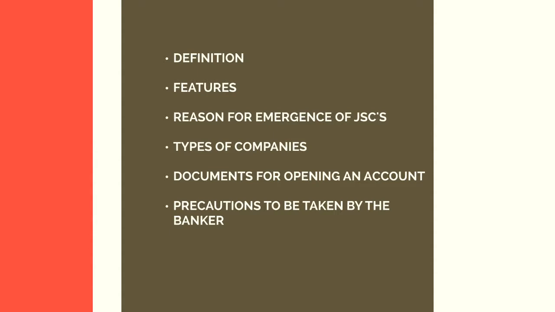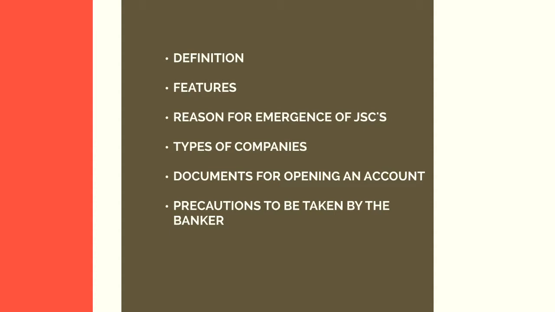This is applicable majorly for public companies, the certificate of commencement of business, and also a certified copy of the resolution of board of directors is required, which signifies that the bank has been appointed as the banker for the company.